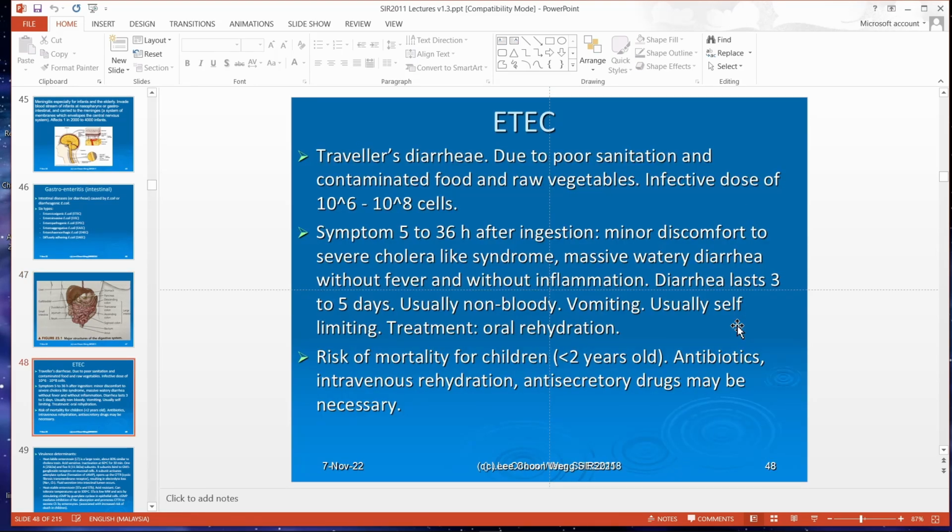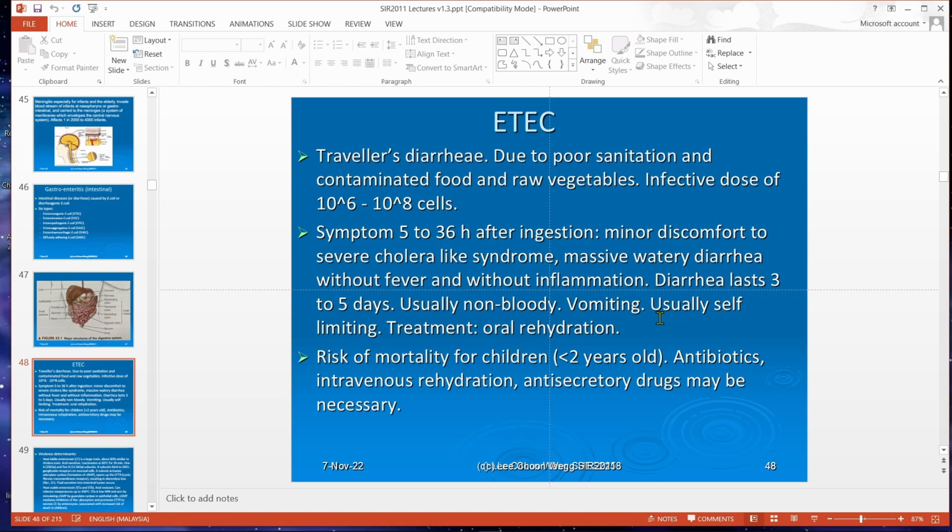So ETEC, traveler's diarrhea. If you look at the infective dose, which means the amount of bacteria before your symptoms occur, you need to consume more than 1 million E. coli. The symptoms appear 5 to 36 hours after ingestion.